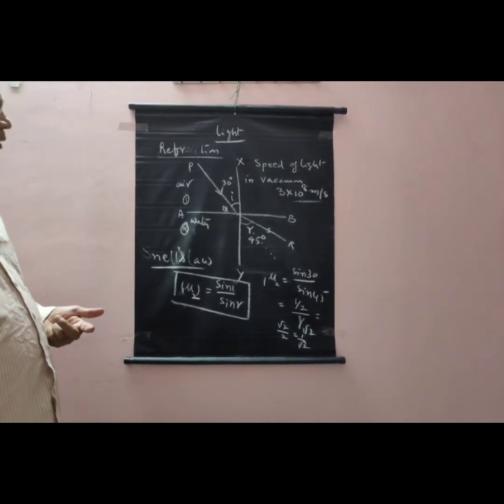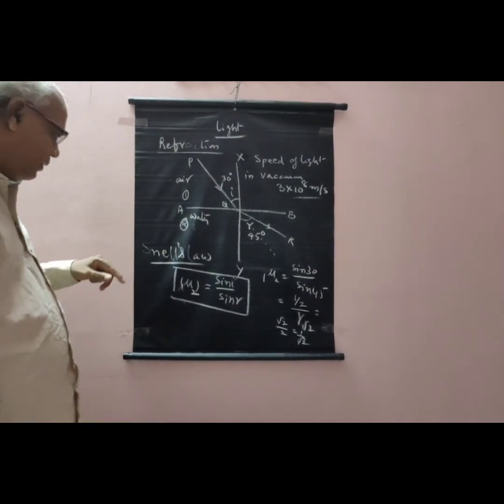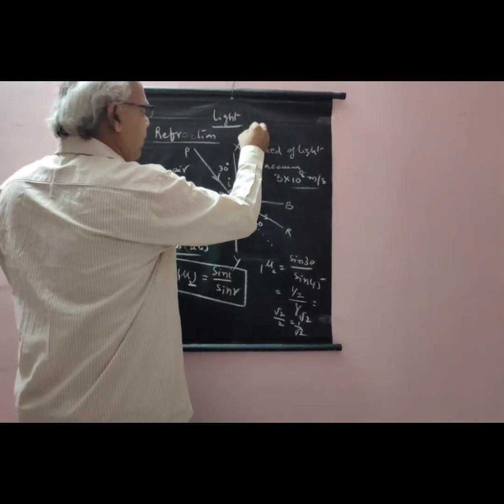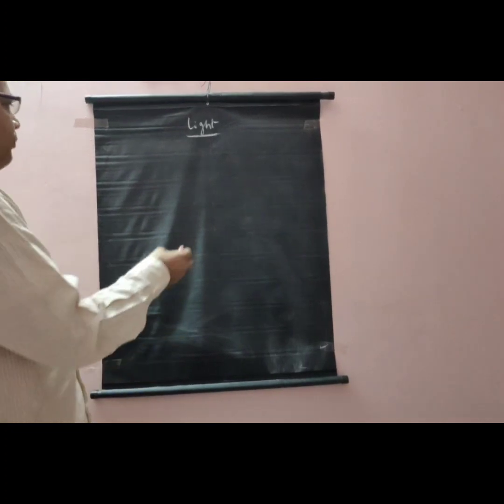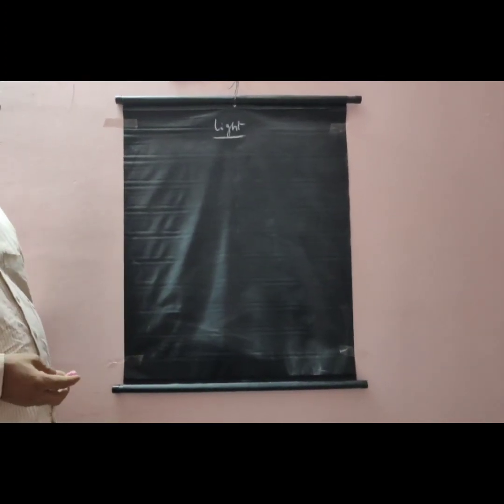In another way, we can find the refractive index of the medium where the refraction takes place by using the speed of light. The refractive index can be found in terms of the speed of light also.